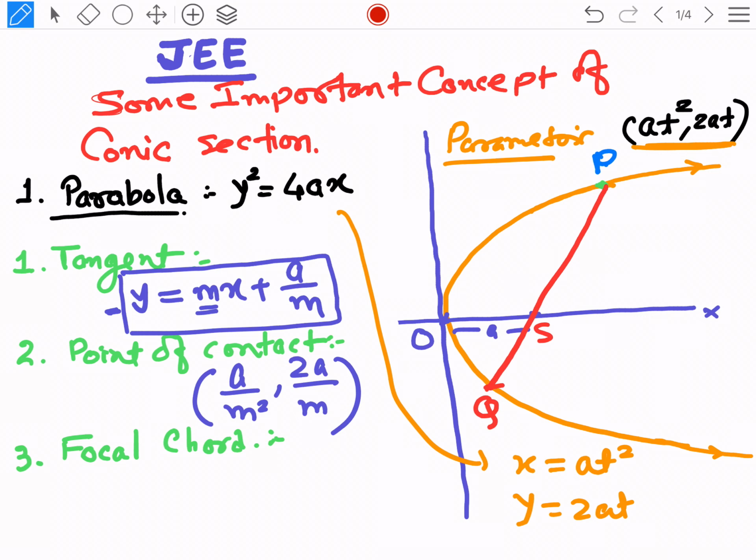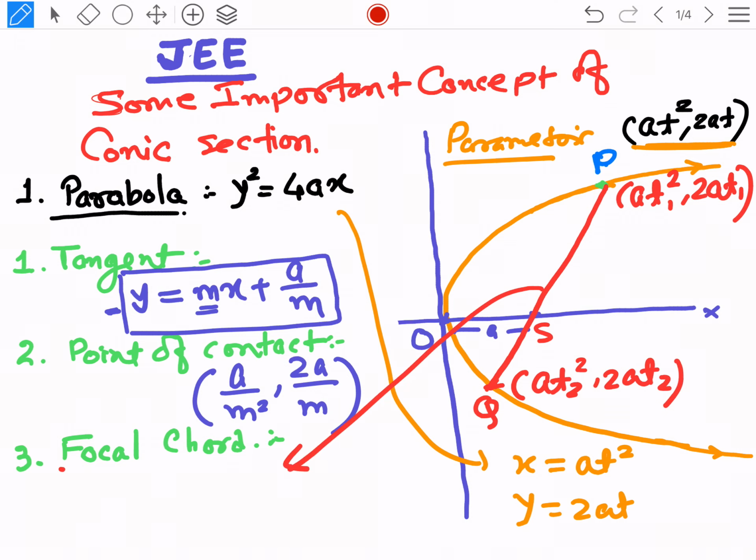If point P is at1 square comma 2at1 and point Q has coordinates at2 square comma 2at2, then for this focal chord passing through the focus, always t1 into t2 is equal to minus 1. This is a very important concept, student.